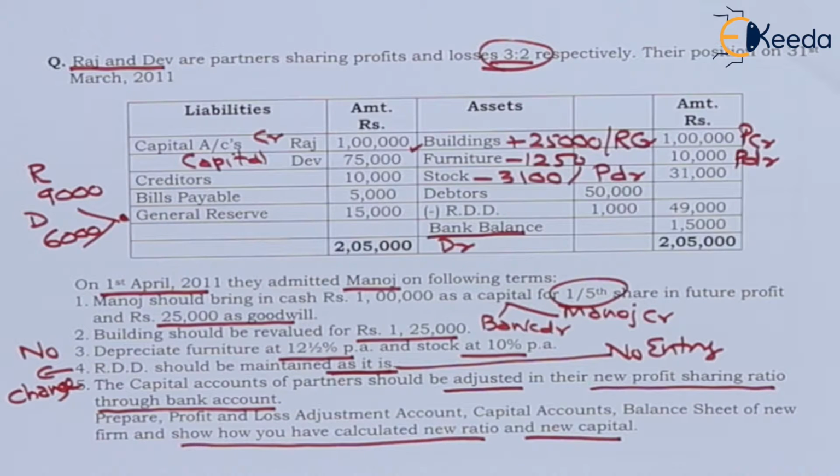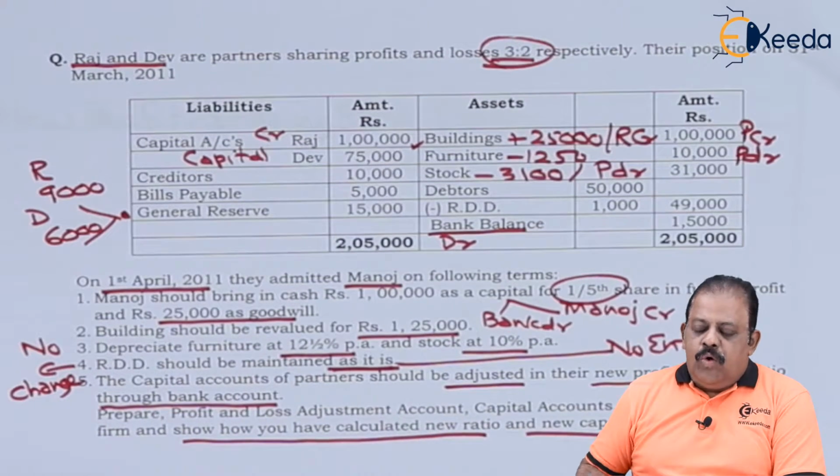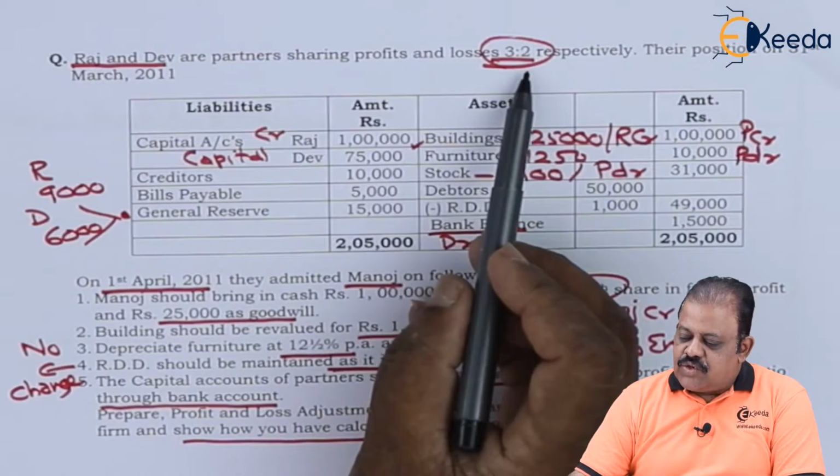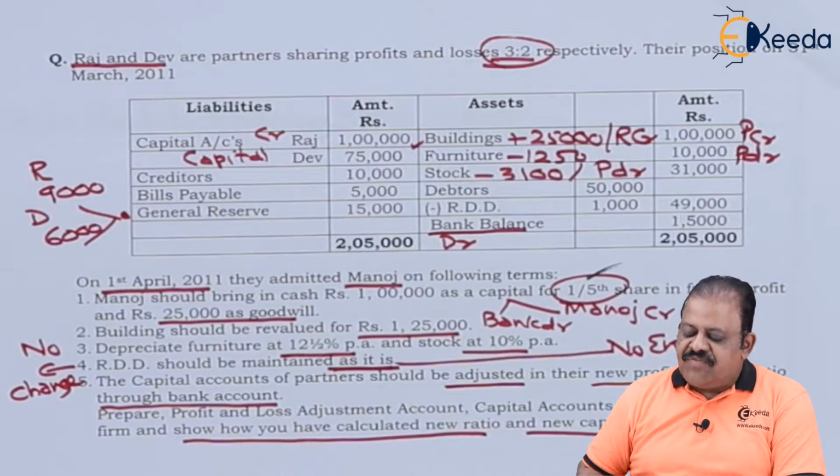So we are required to show it as a part of answer. First we will do working note for calculation of new profit sharing ratio and calculation of revised capital of old partners. Old profit sharing ratio is 3:2. New partner is admitted for 1/5 share.